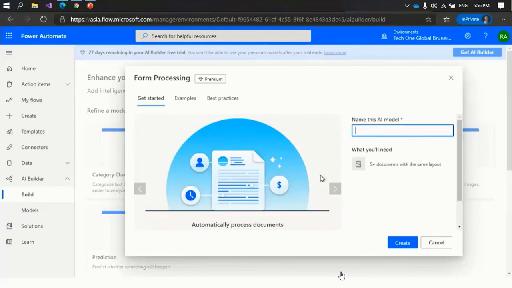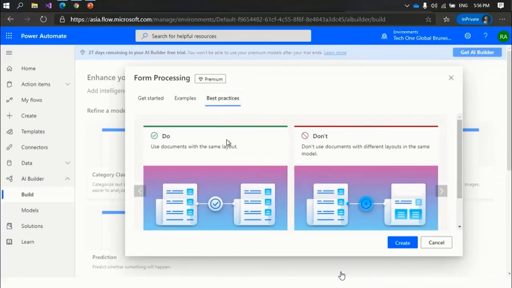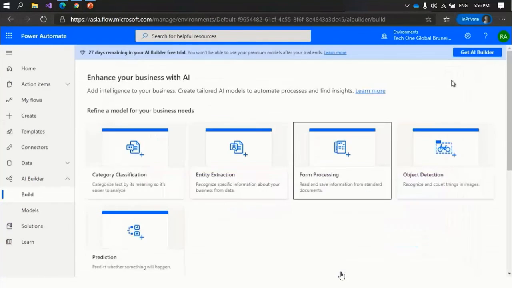Okay, so if we go to form processing, there are some examples, like this kind of invoice you can extract, and some best practices are there. You need to use this for data extraction from forms when the forms are of a similar type, containing mostly the same format of data, so the same format of data will be extracted. So these are some best practices you can see even in Power Automate itself.